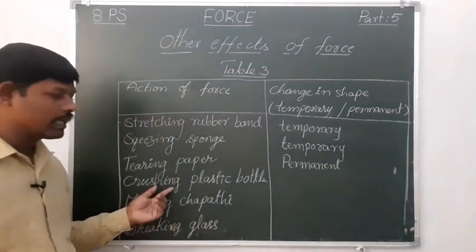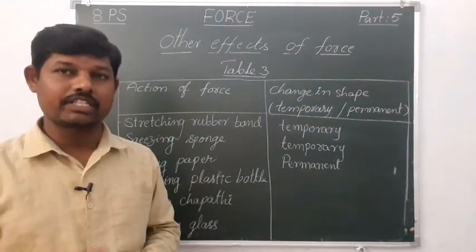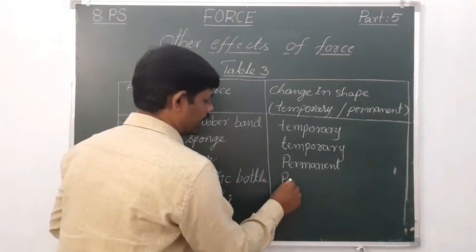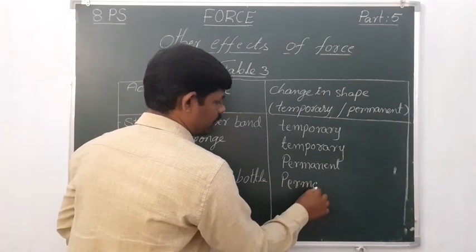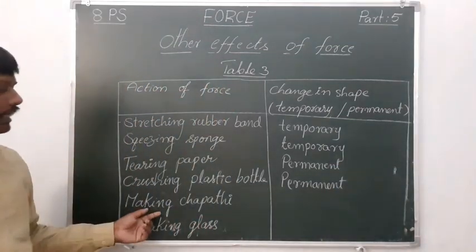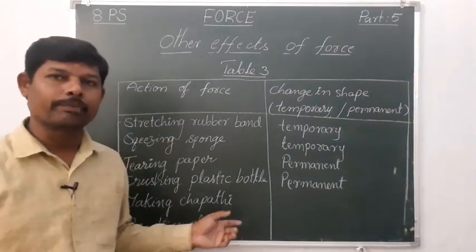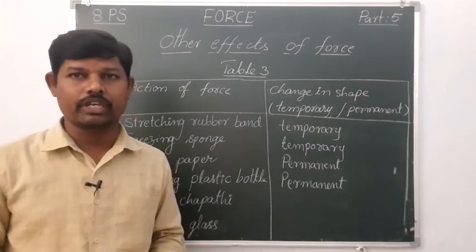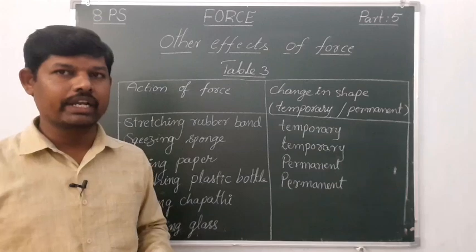And next one, crushing a plastic bottle. Crushing a plastic bottle is also a permanent change. You can write here permanent change. And next one, making chapati. After making chapati, whether it regains its original shape or not? No, it will not regain its original shape.